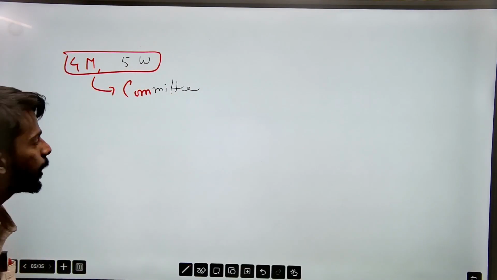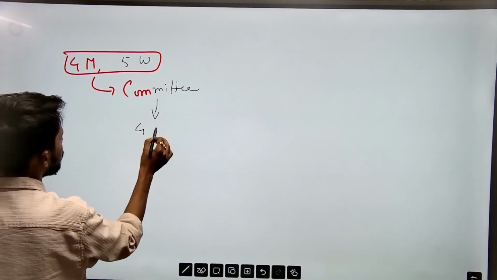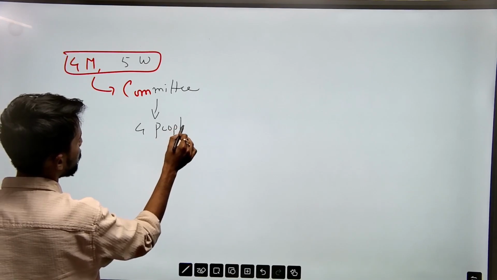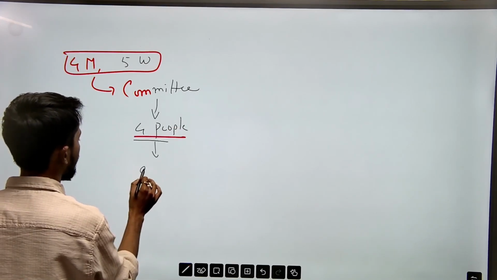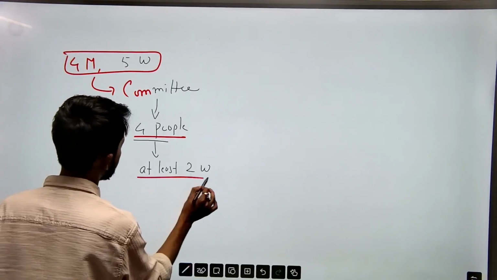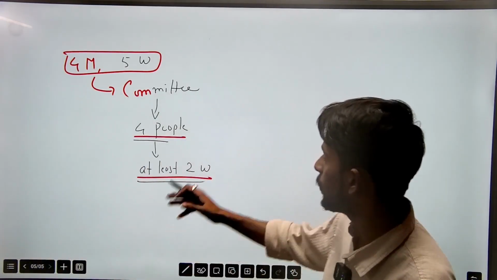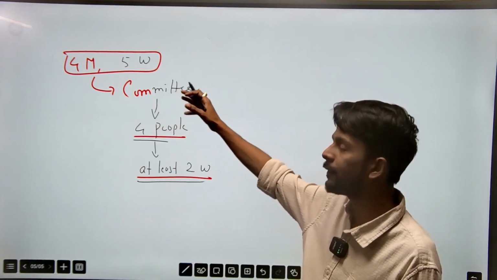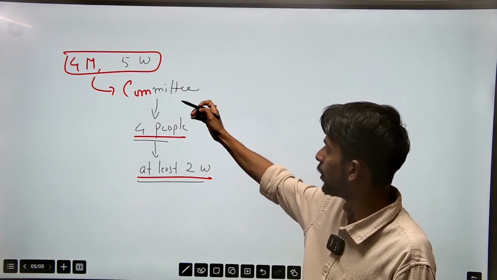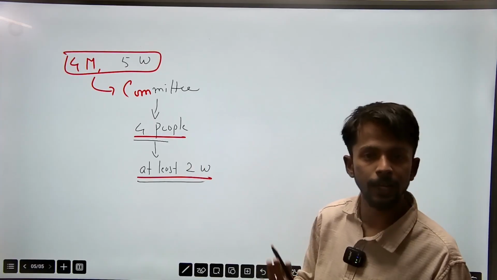The committee should consist of four people, where at least two women should be there. So you have to form a committee using four men and five women, such that the committee consists of four people, given that at least two women should be there.